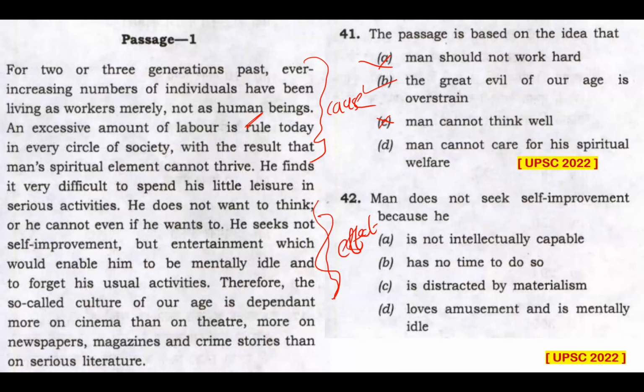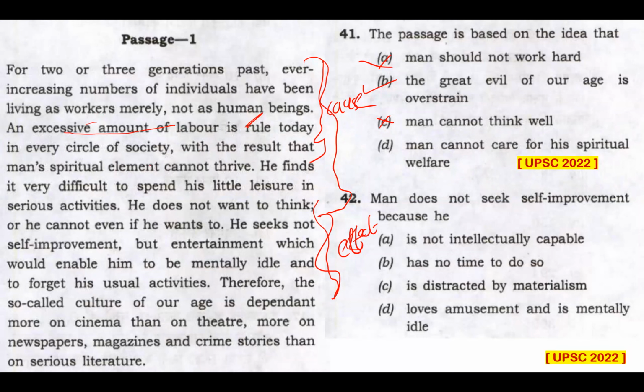And option D, man cannot care for spiritual welfare, is just an effect of the grand cause that is mentioned here. The primary focus of this passage is on the cause. For two or three generations past, the passage is telling that an excessive amount of labor is ruled today in every circle of society, with the result that the man's spiritual element cannot thrive.